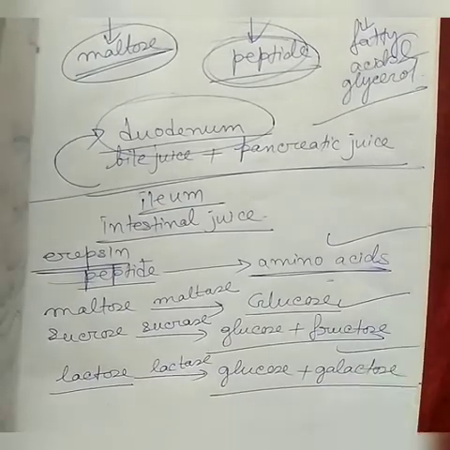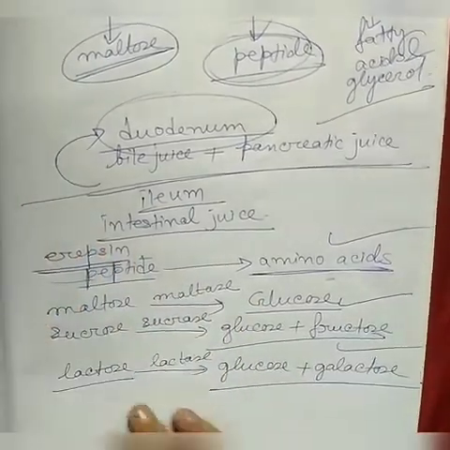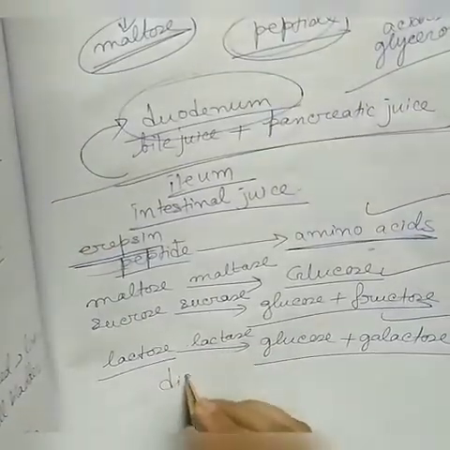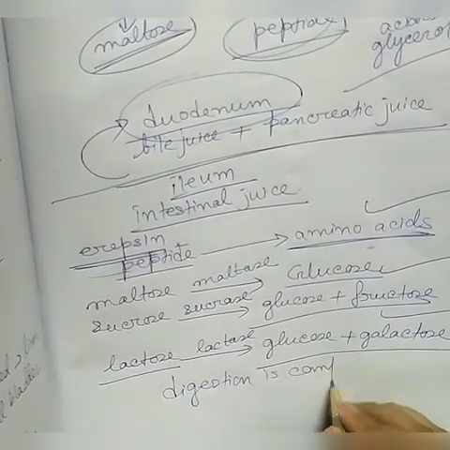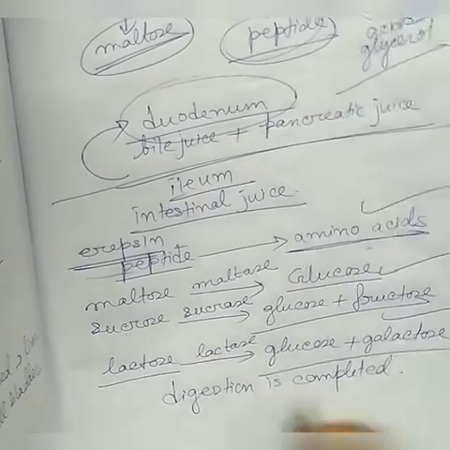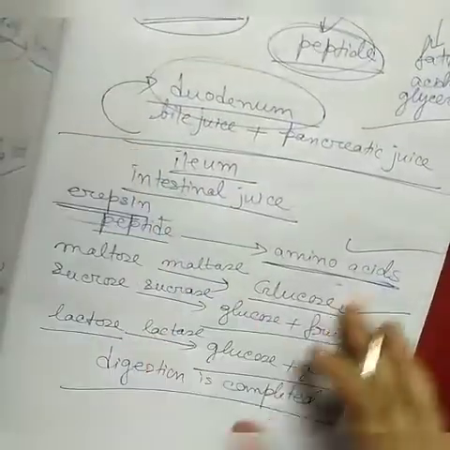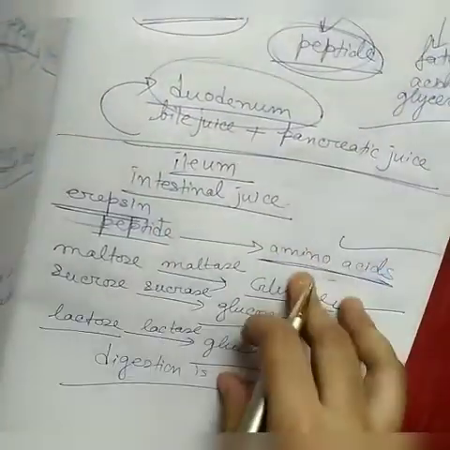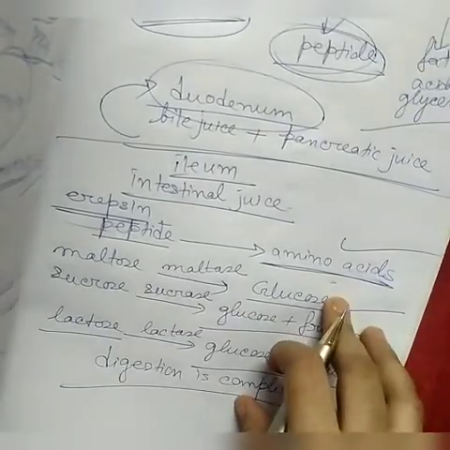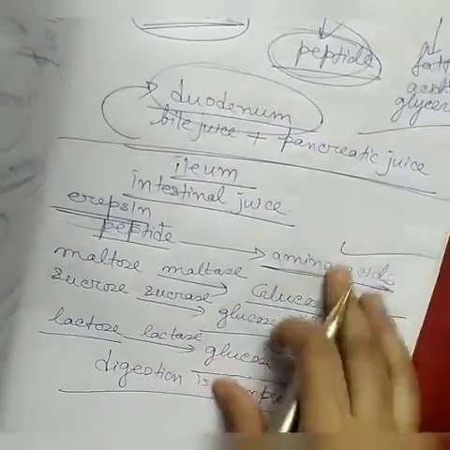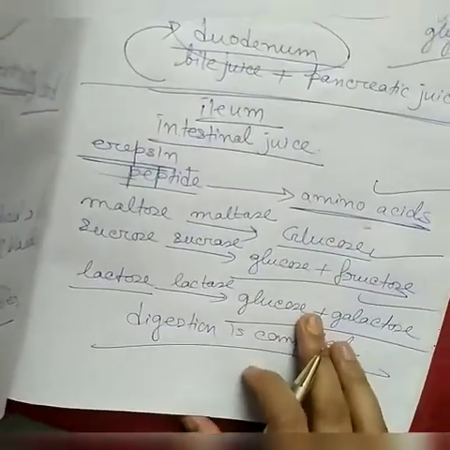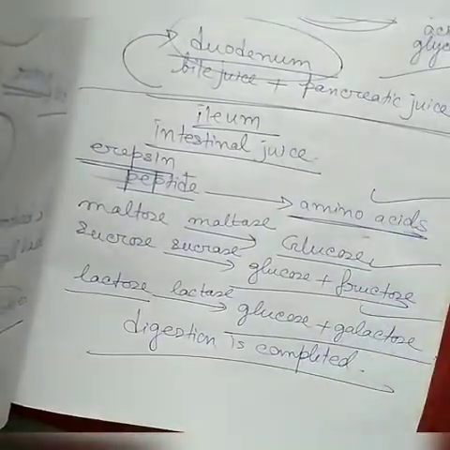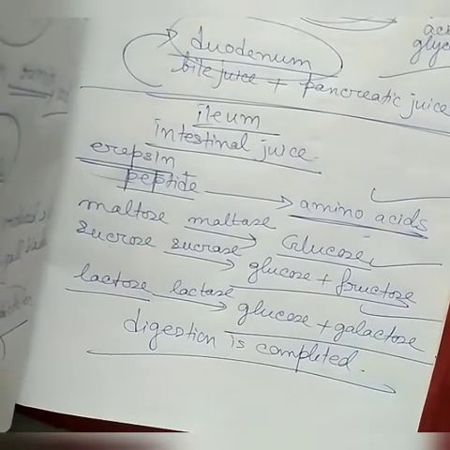So we can see, as a result, ultimately digestion is completed. Now digestion is completed. The amino acid, fatty acid, glycerol, the glucose which are already formed here, these can be absorbed. These can be absorbed by the body cells.